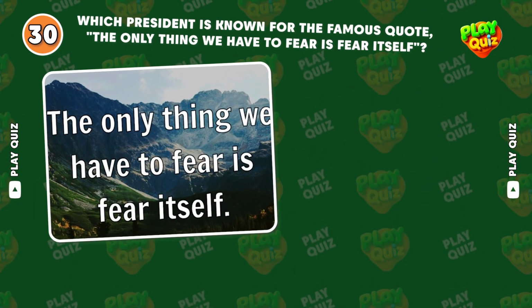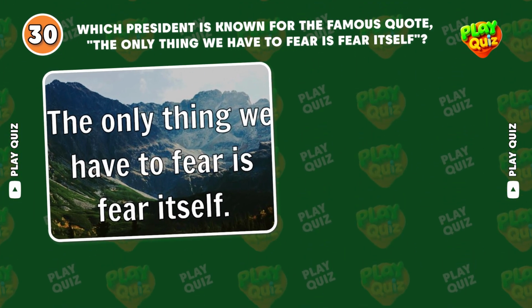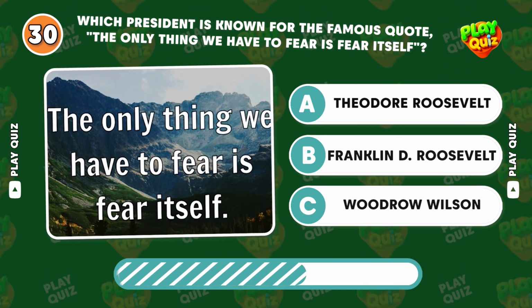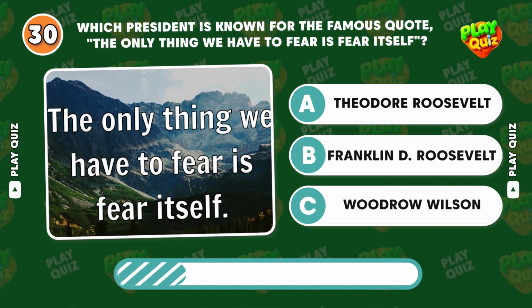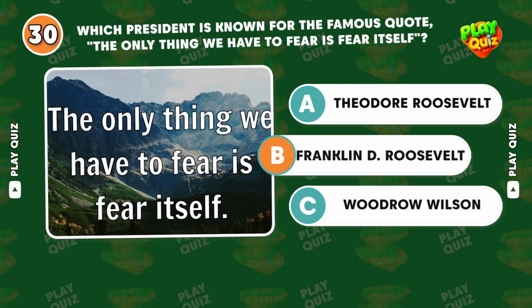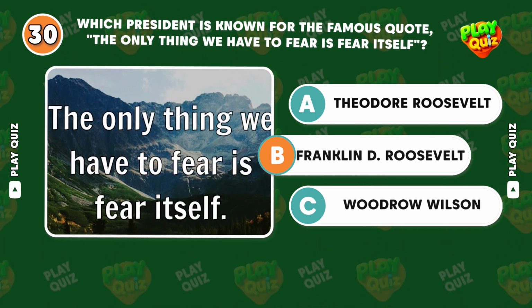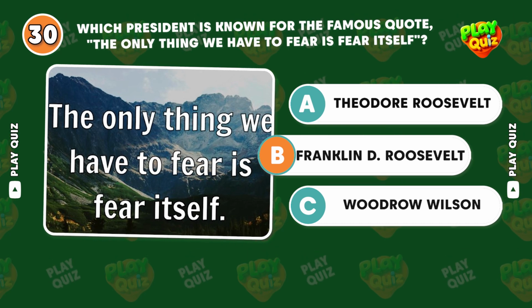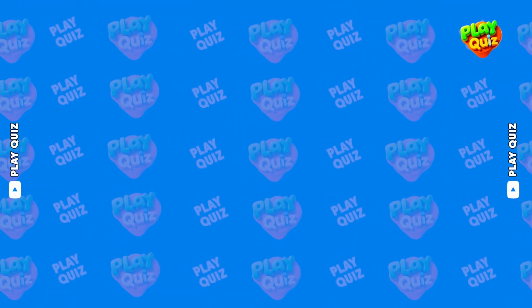Which president is known for the famous quote, "The only thing we have to fear is fear itself"? Correct answer, Franklin D. Roosevelt. FDR delivered this line during his first inaugural address in 1933, amidst the Great Depression. Round 4, expert level.